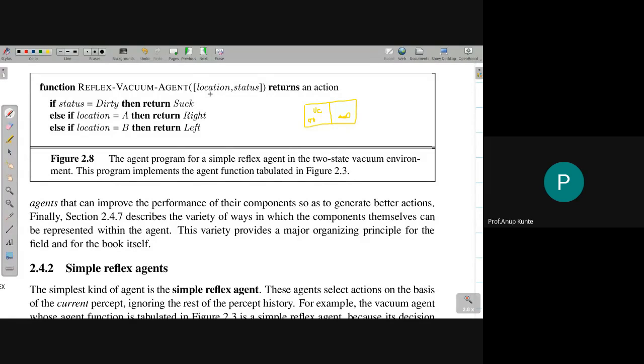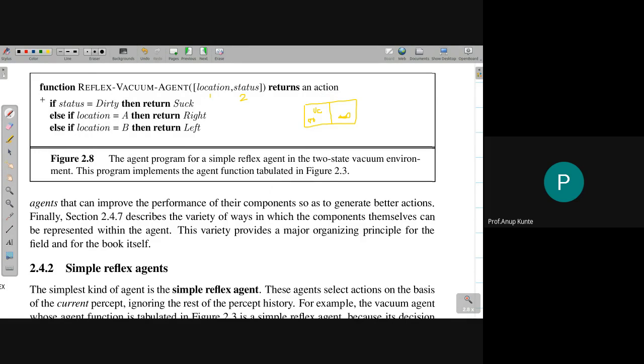One is it could identify which location it is in, and it could also identify the status of the room currently. Is it clean or is it dirty? So that is why this is a list. Okay, previously, in the generic case, we saw that the percept was the input for the agent function, and for the agent program the input was the percept, and what is returned is the action. See, return is action. So return is the same, no problem.